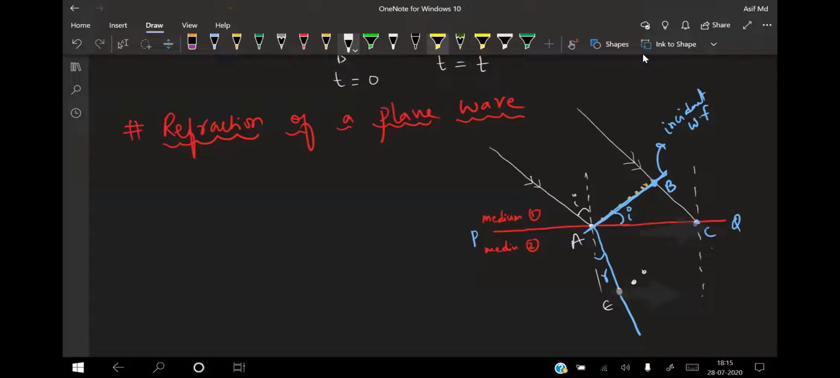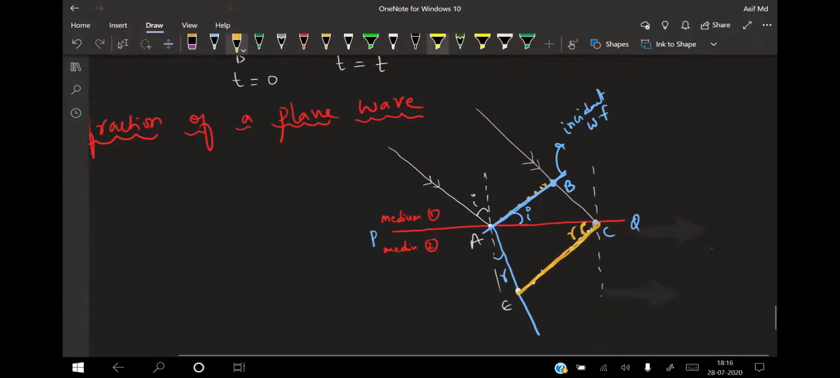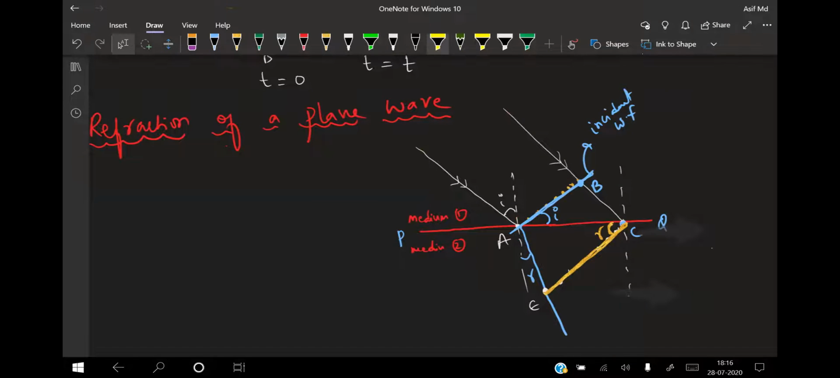If I take the locus of all the points which are in the same state of vibration and attach them, I'll get a wavefront somewhat like this. This represents the angle of refraction, that is nothing but r. So by the time A reaches E, B will be reaching C. That means the distance traveled by this particle from here to here, BC, will be equal to velocity v1 into t. Velocity in this medium is v1, and velocity in this medium is v2. Obviously v2 is lesser than v1, from the ray optics chapter. The same way, this distance traveled will be equal to v2 into t, isn't it?